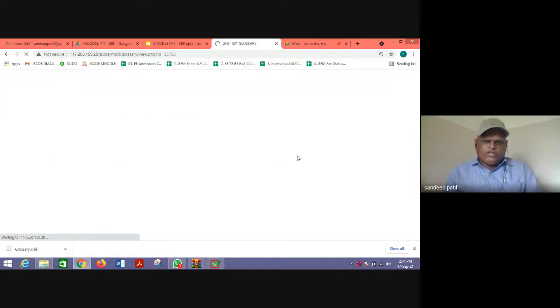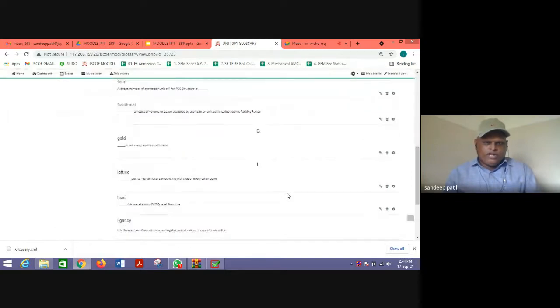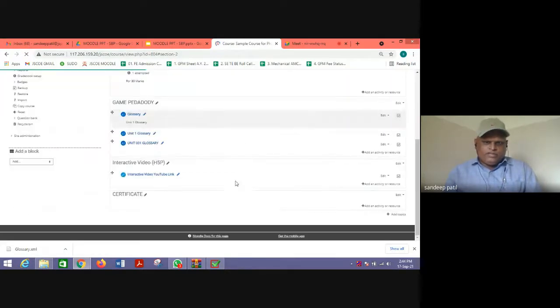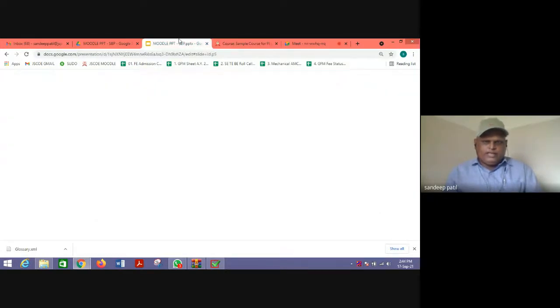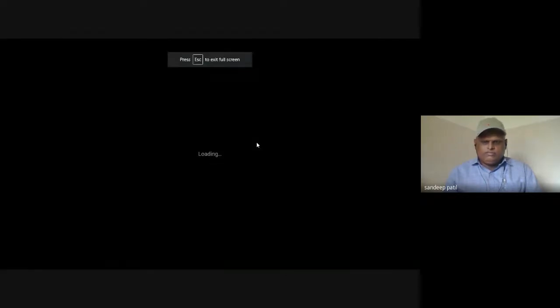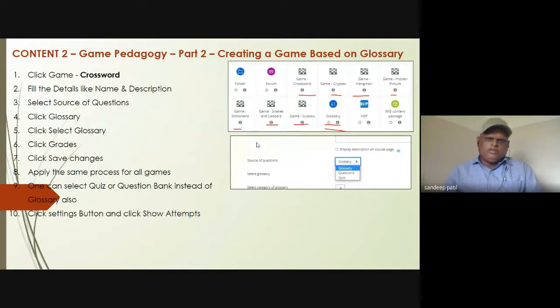So it means you need to prepare a glossary once in any one of the subjects for any one division. After that, you can export the entries and then import the entries to other divisions. So this is the way that we can prepare a glossary. Now, the next part is creating a game based on glossary.